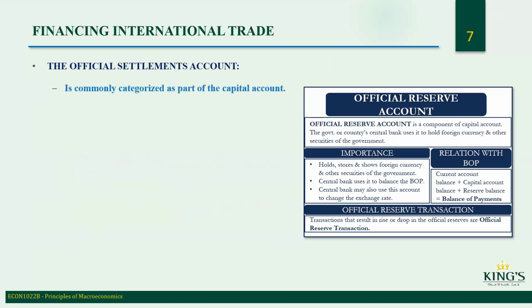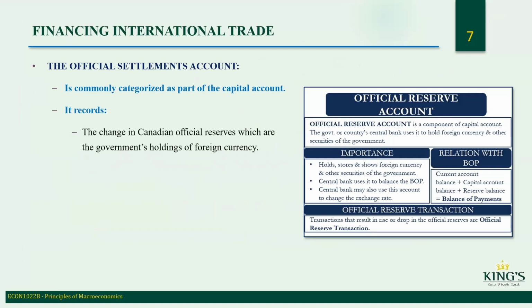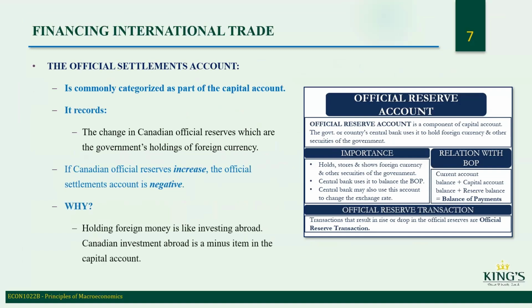So the official settlements account is commonly categorized as part of the capital account. It records the change in Canadian official reserves, which are the government's holdings of a foreign currency. If Canadian official reserves increase, the official settlements account is negative. Why? Holding foreign money is like investing abroad. Canadian investment abroad is a minus item in the capital account.